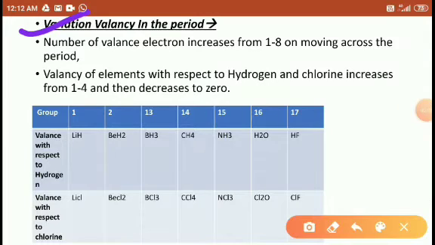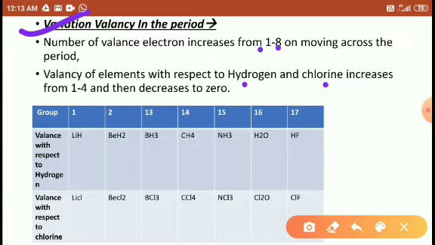Variation of valence in the period. Number of valence electrons across the period goes from 1 to 8. Moving across the period, the valency of the element with respect to hydrogen and chlorine increases from 1 to 4 and then decreases.